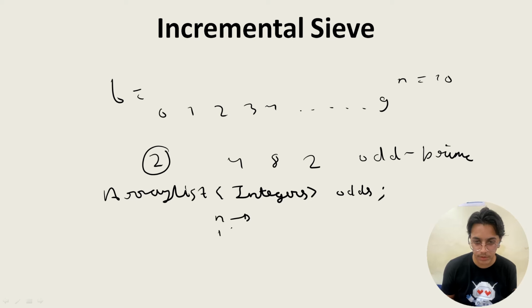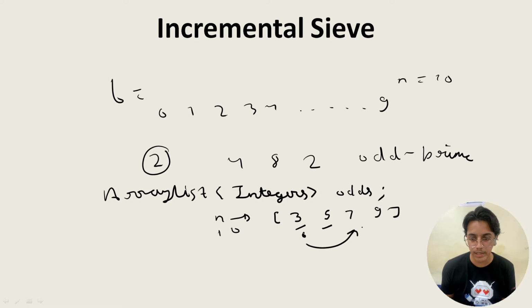So if n is equal to 10, then this array list might consider only, after 2, 3, 5, 7, 9. And then what's the prime number? 3 is a prime number, 5 is a prime number, and the rest, 7 and 9, are not. So in this array list also we will be using the same logic that we use in simple sieve, that is, we'll be removing all the multiples of the first prime number that we find. So in this case 3 is a prime number, so its multiple 9 would be removed.